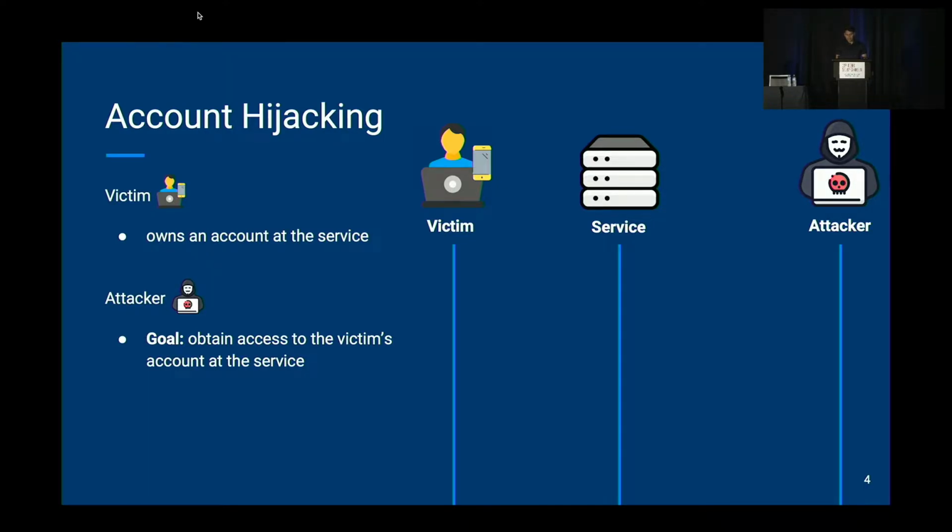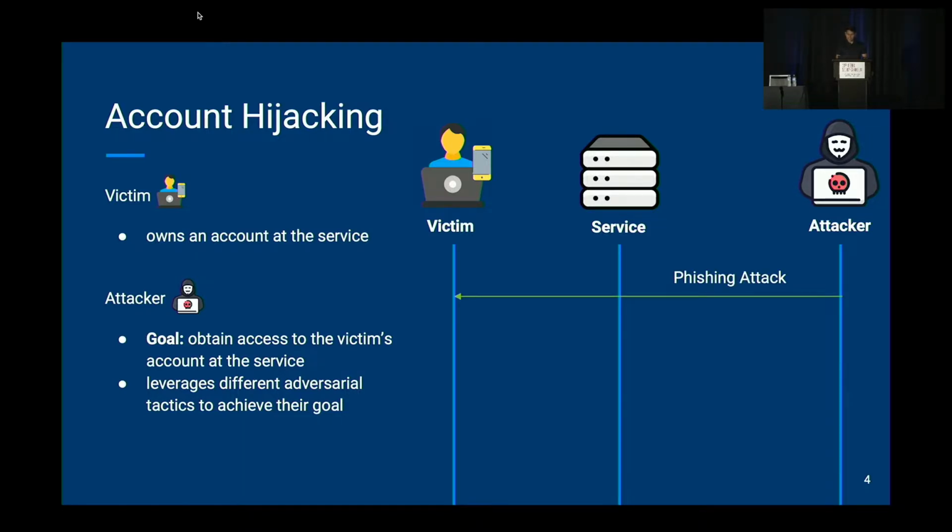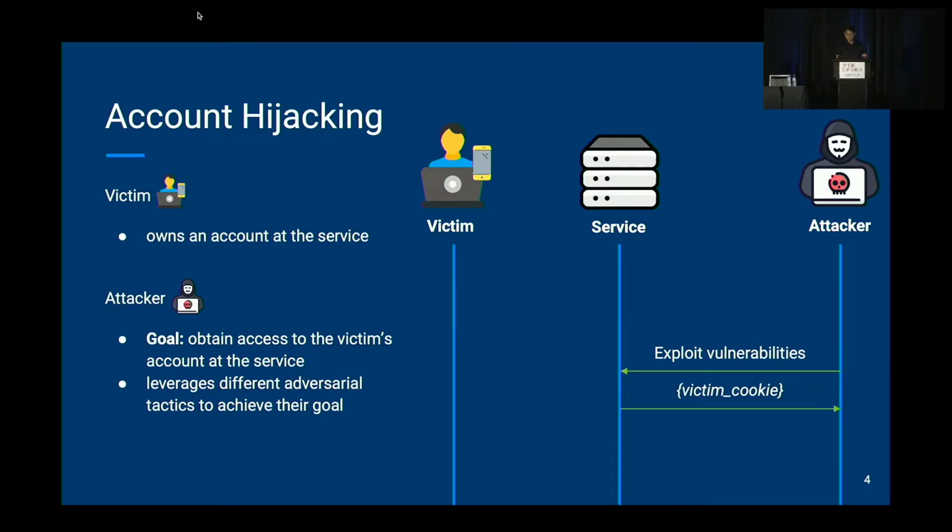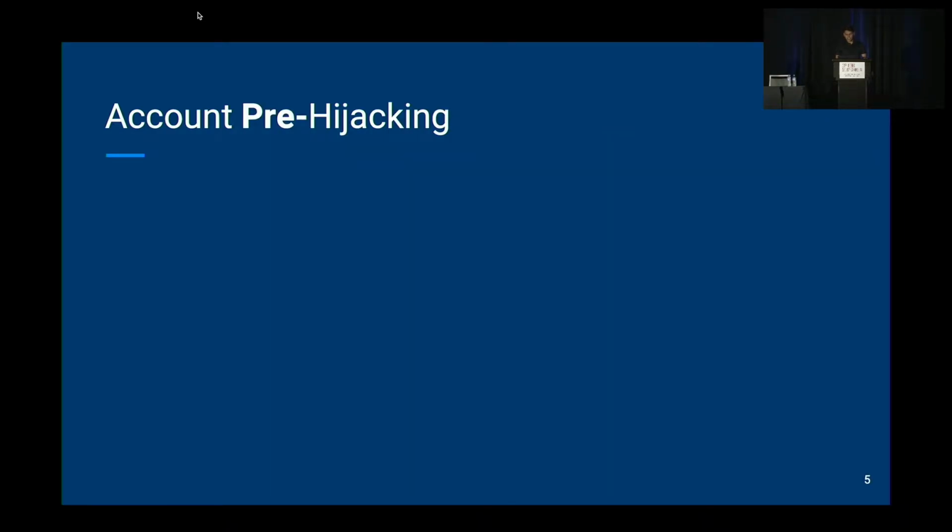To achieve this goal, the attacker leverages different adversarial tactics. For instance, the attacker can try to mount a phishing attack on the victim and hope to obtain the victim's credentials for the service. Or the attacker can directly target the service, try to exploit some vulnerabilities, and obtain sensitive information such as the victim's cookie and try to leverage it. Account hijacking attacks are well known and well studied. There has been a lot of research on the various adversarial tactics and defenses for account hijacking attacks. But this is not the case with account pre-hijacking attacks, which are a very understudied subject.